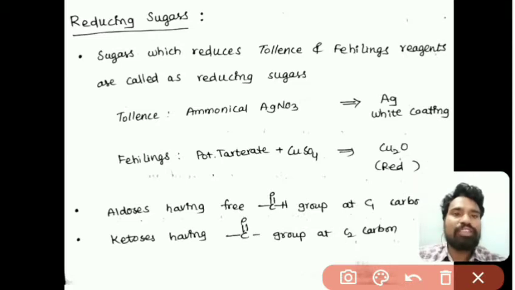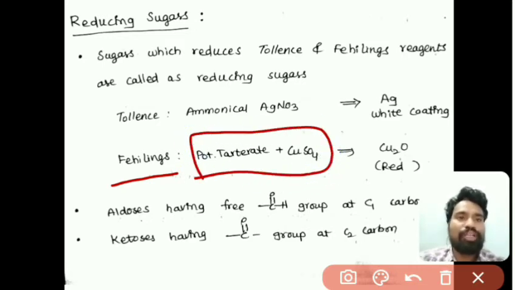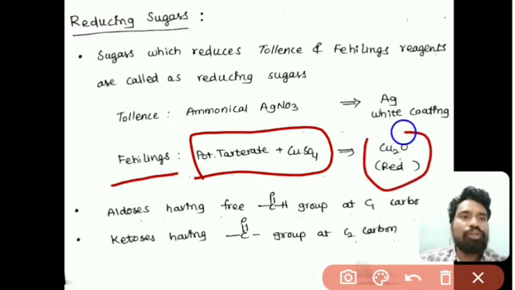So what is Fehling's reagent? Fehling's reagent is the mixture of potassium tartrate and copper sulfate. When it is reduced, the copper will be converted into cuprous oxide, that is Cu2O.